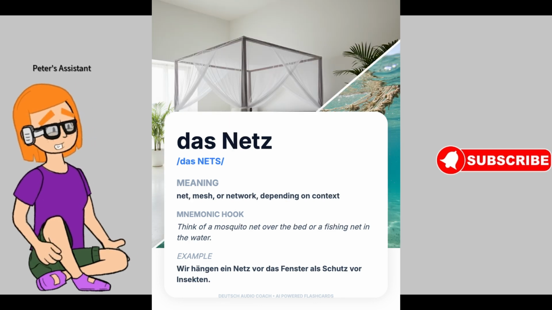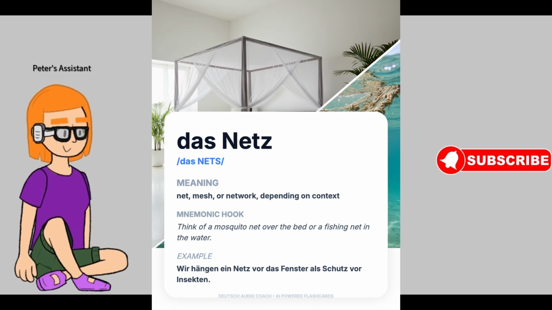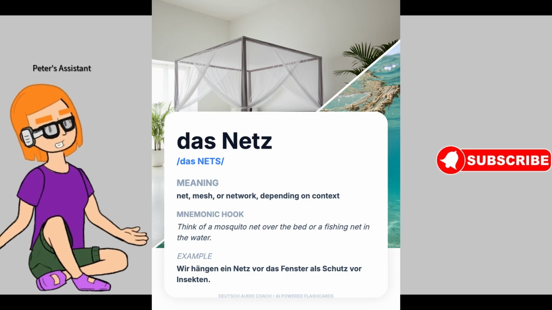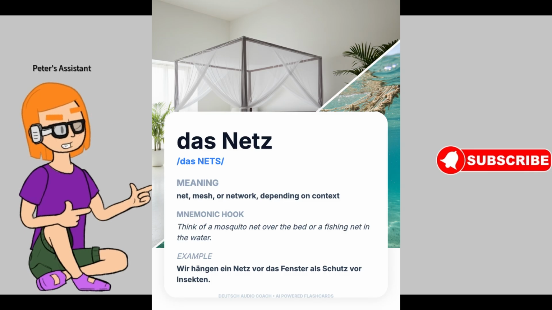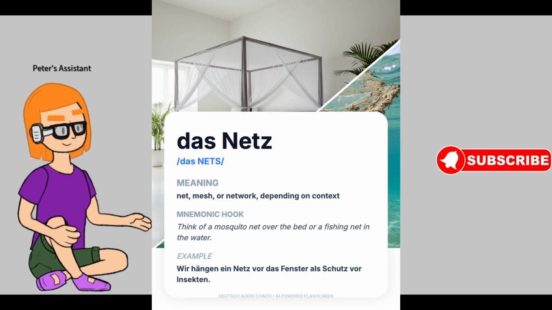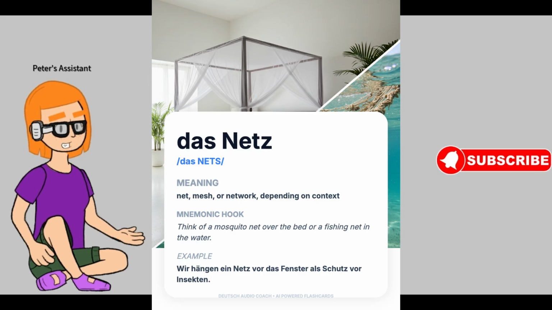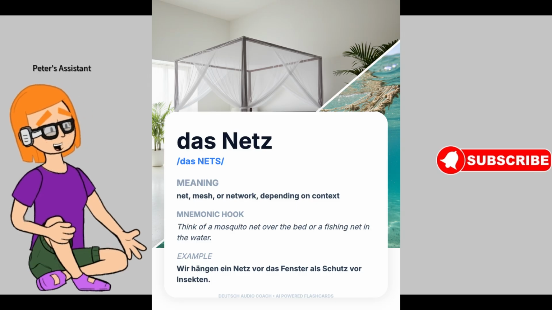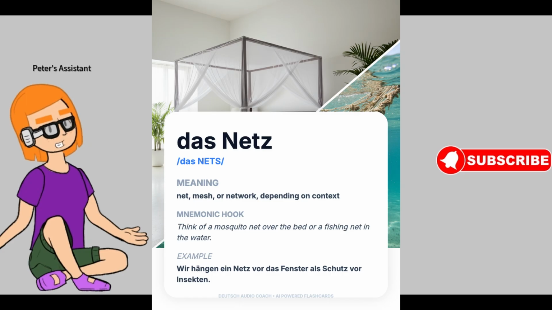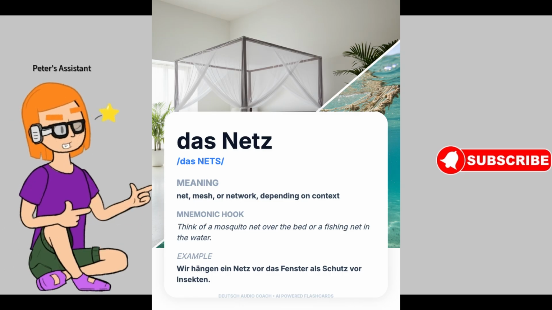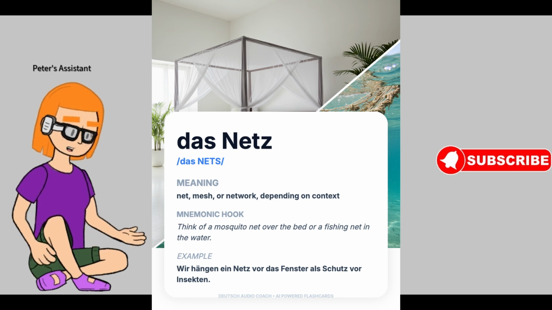Next German word is das Netz. Pronunciation: das Netz. Meaning in English: net, mesh, or network, depending on context. How to remember this word? Think of a mosquito net over the bed or a fishing net in the water. Example sentence: Wir hängen ein Netz vor das Fenster als Schutz vor Insekten. English translation: We hang a net in front of the window as protection from insects.